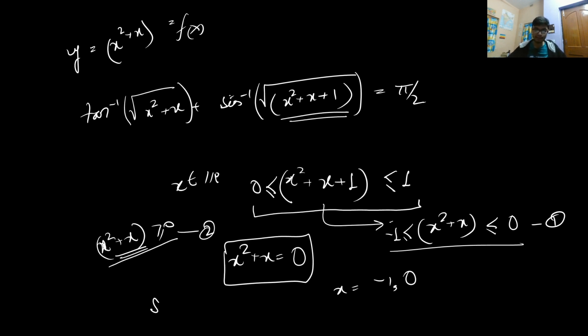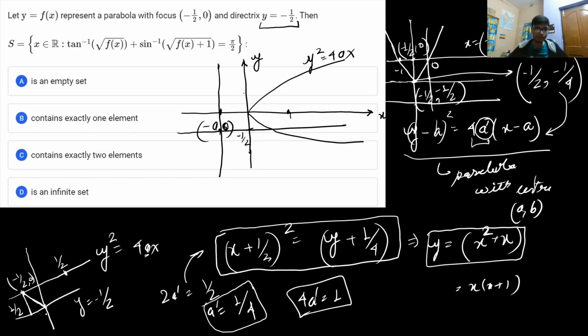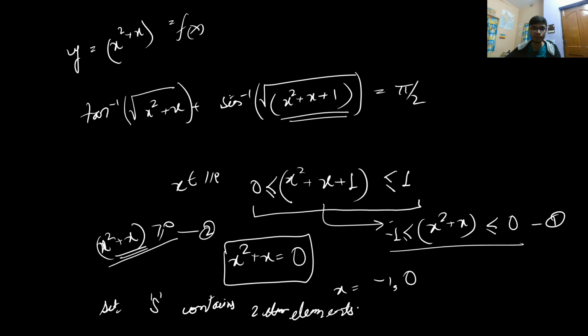That means the set S contains two elements. Therefore, the right answer will be exactly two elements. That means option number C will be the right answer. All right, so this is an important type of problem, because it involved formulation of the parabola as well as solving the ITF equation.